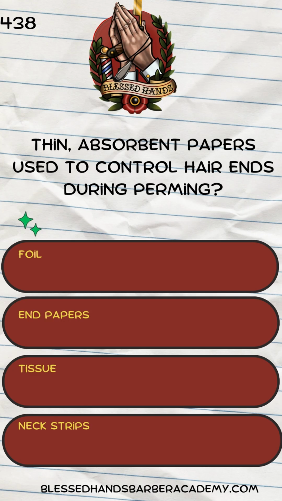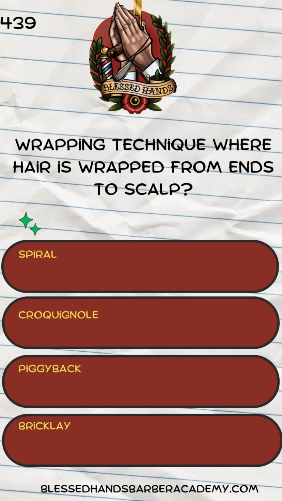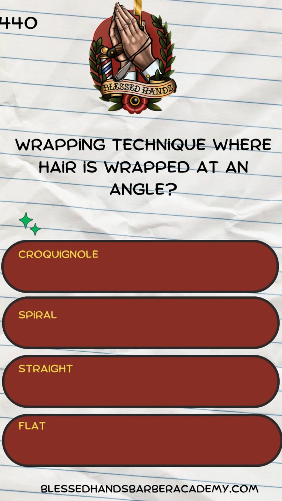Thin, absorbent papers used to control hair ends during perming: foil, end papers, tissue, neck strips. B. End papers. Wrapping technique where hair is wrapped from ends to scalp: spiral, croquignole, piggyback, bricklay. B. Croquignole. Wrapping technique where hair is wrapped at an angle: croquignole, spiral, straight, flat. B.